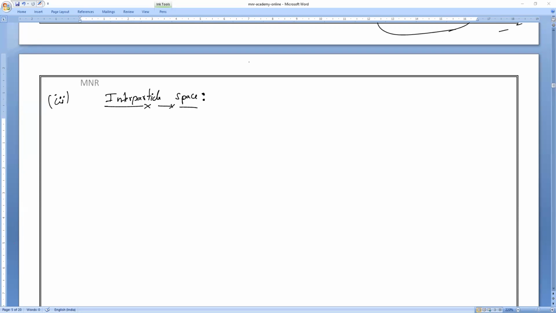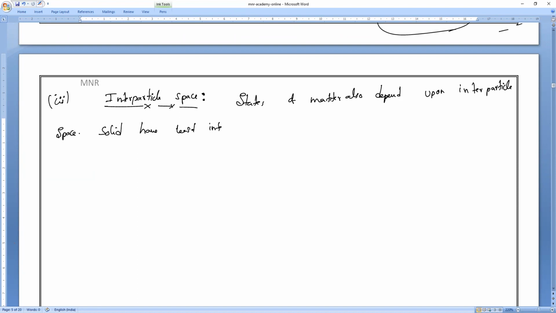So write: the states of matter also depend upon interparticle space. Solids have the least interparticle space because solids are closely packed. Solids have close interparticle space.